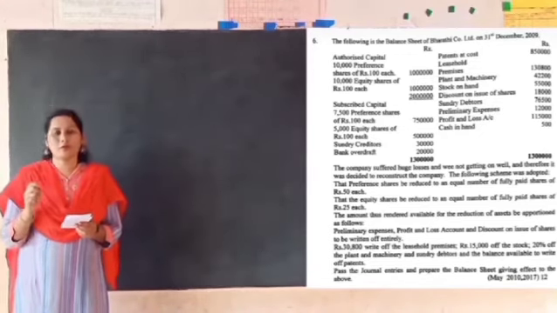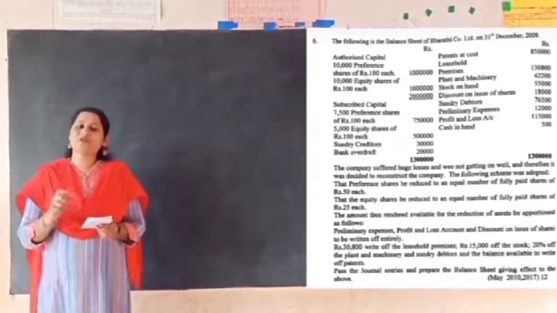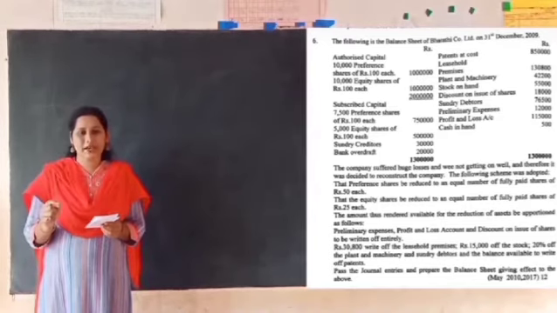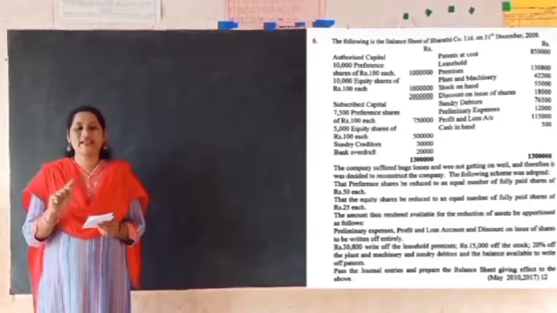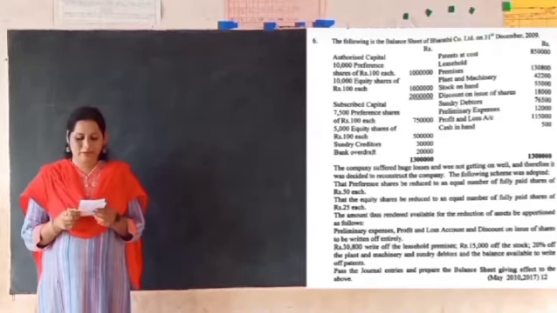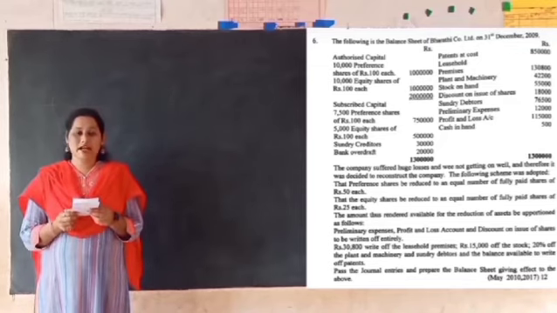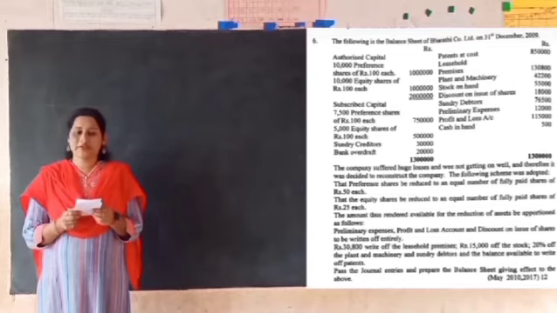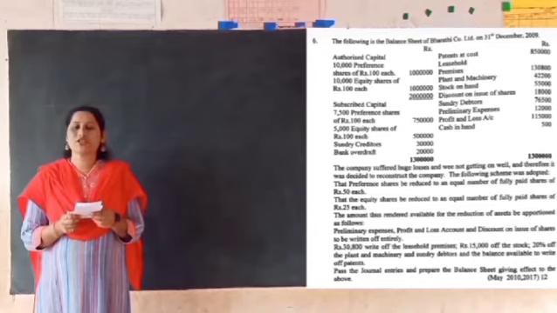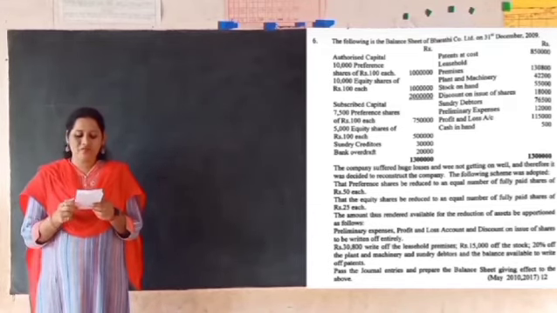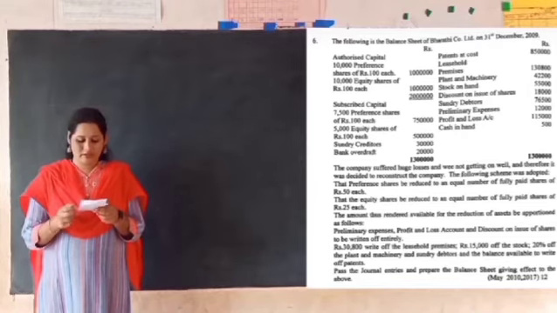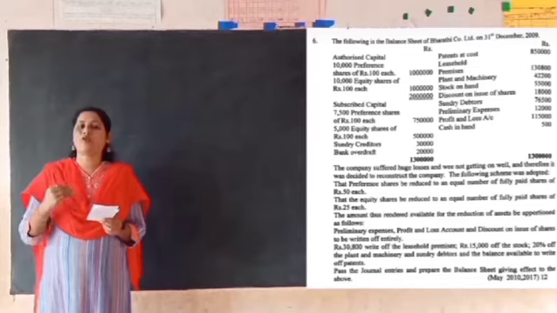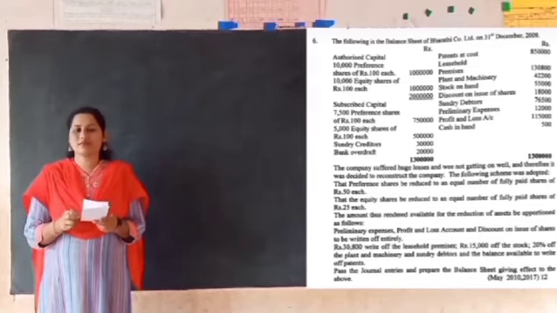Here one thing you have to note down is that all the adjustments which we are doing under internal reconstruction are with regard to the subscribed capital. We are not going to make any adjustment to the authorized capital. Under the subscribed capital, we have 7,500 preference shares of rupees 100 each, 7,50,000, 5,000 equity shares of rupees 100 each, 5 lakh. Then creditors and bank overdraft are given. The company was suffering from losses, so that is why the company has decided to go for internal reconstruction and the schemes have been given.